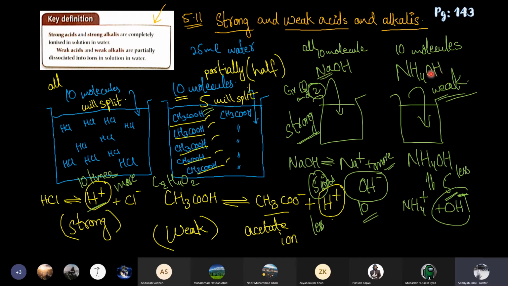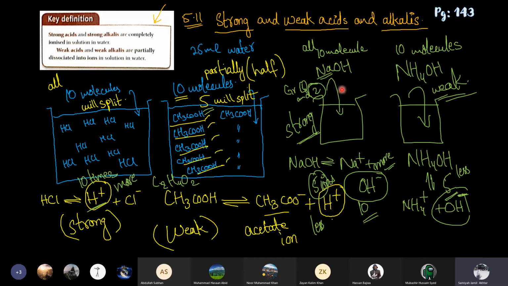In ammonia solution, only half of them will ionize. So if we are adding 10 molecules, we are getting only 5 OH ions. NaOH is giving 10 OH ions because all of the molecules will split, and ammonia solution is giving 5 OH ions.